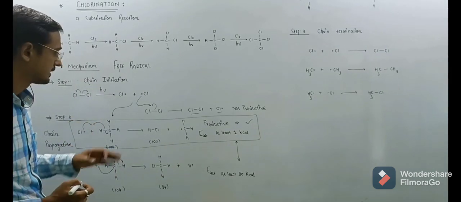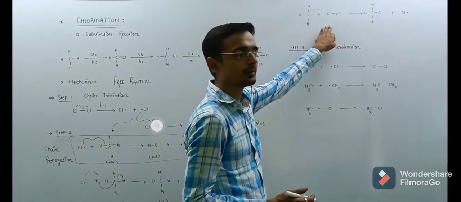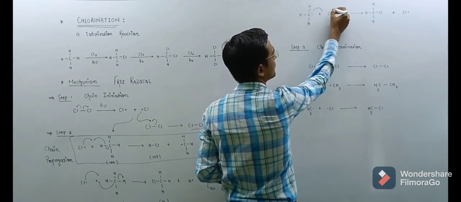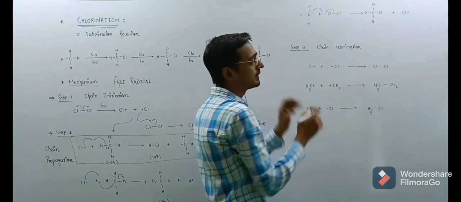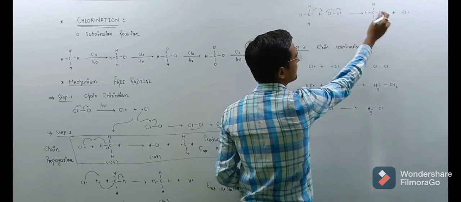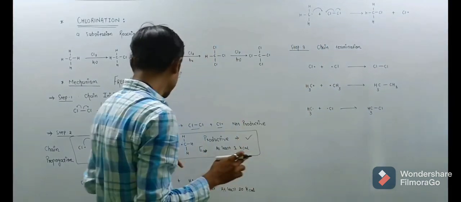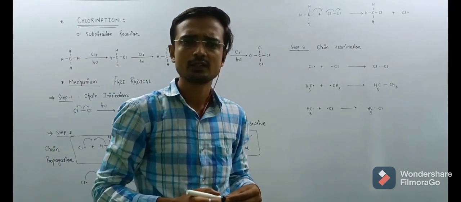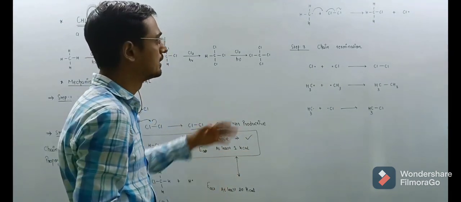So we consider this step for our mechanism. After that, the methyl radical attacks another chlorine molecule and shares its single electron, a covalent bond forms, and it produces methyl chloride and a chlorine radical. That step and the previous step repeat and repeat, and produce multiple products.